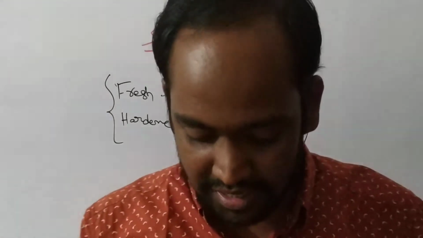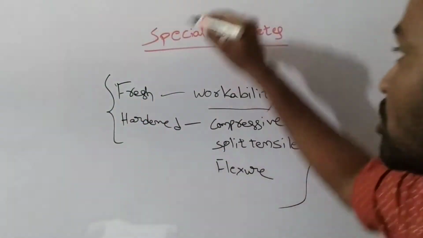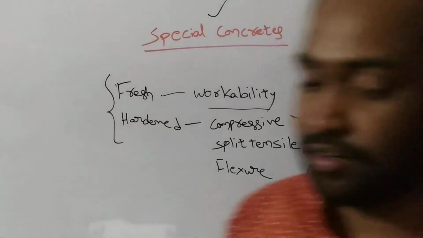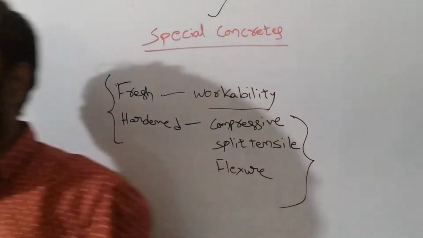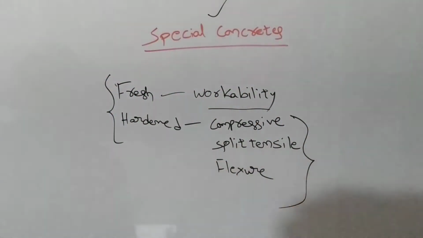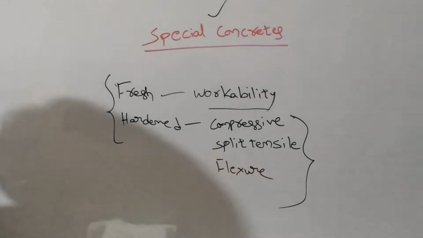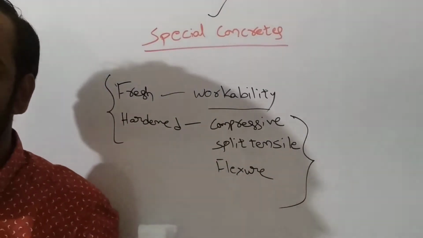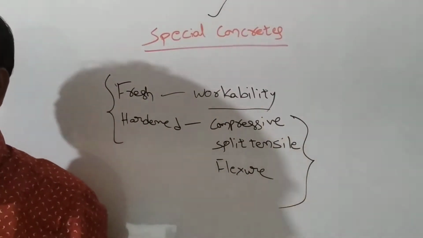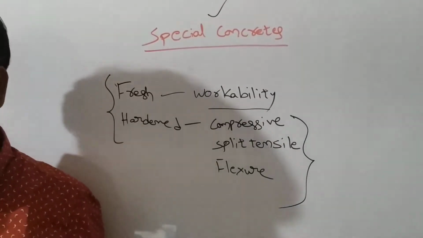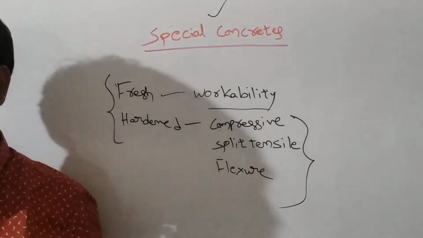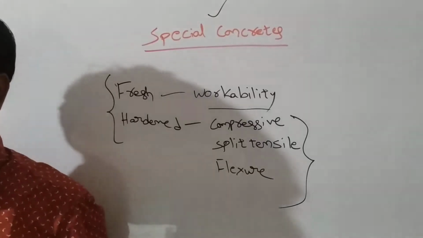But in this class, I am going to discuss special concretes. Frequently, concrete may be used for some special purpose, for which special properties are more important than in normal concrete. To achieve special concrete, suitable proportions of chemical and mineral admixtures are used.